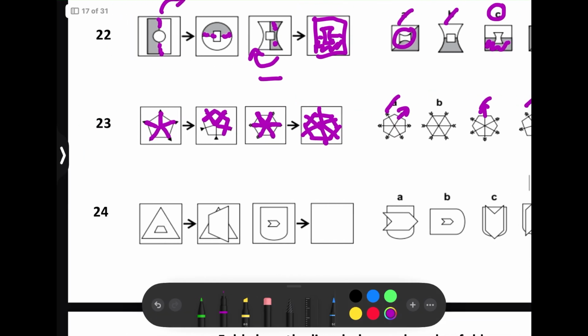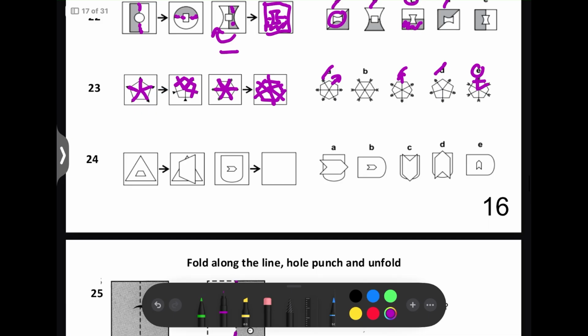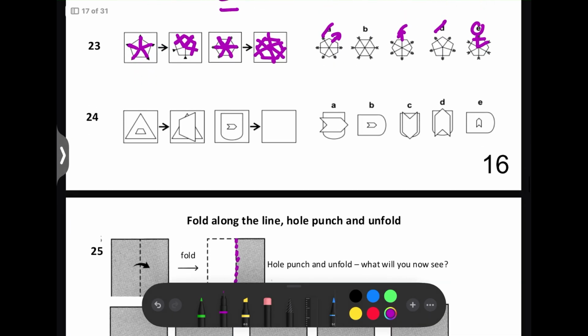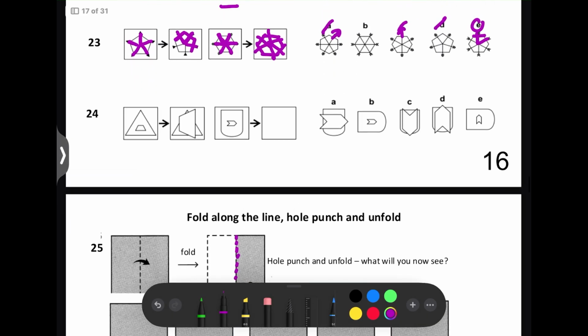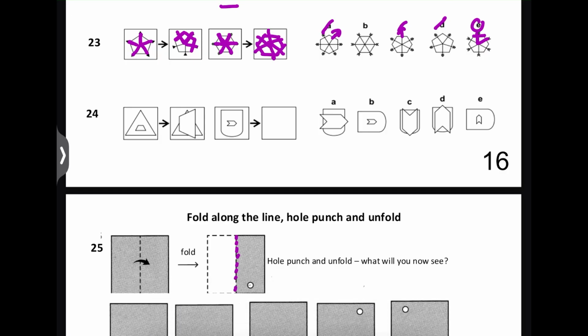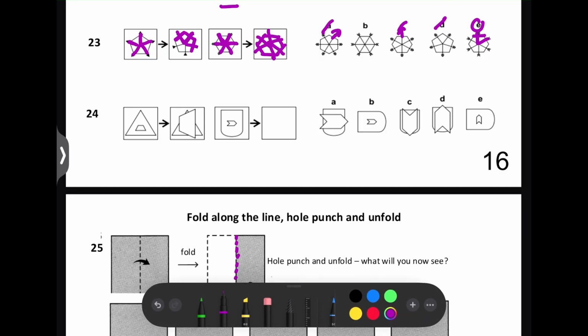Next question. So here we've got a triangle that remains, so this shape will remain. So that means we can rule out B, because it shouldn't have rotated like that.